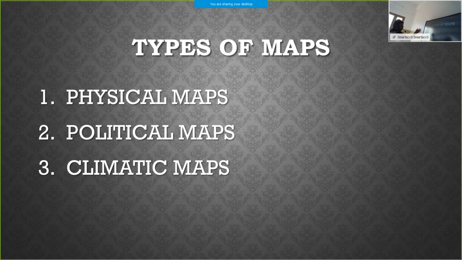In this chapter, we have gone through physical maps, political maps and climatic maps.